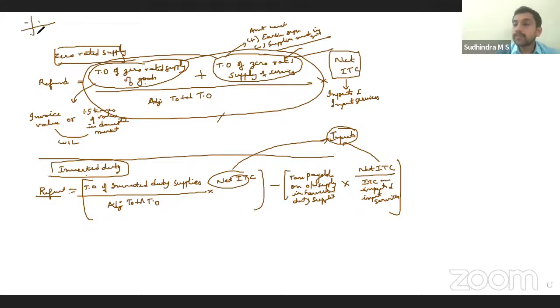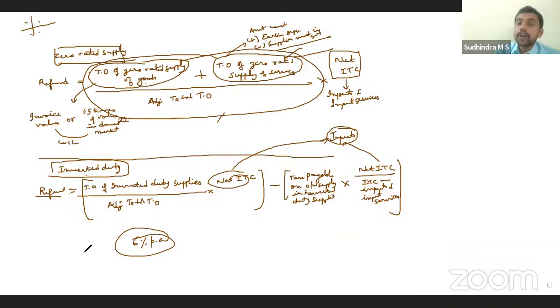Then, as we discussed, the time limit available for processing the application is 60 days. If not processed within 60 days and refund is not paid, then for delay, interest has to be paid by the department at 6% per annum. Right? Interest at the rate of 6%.